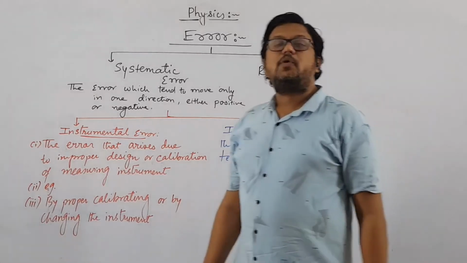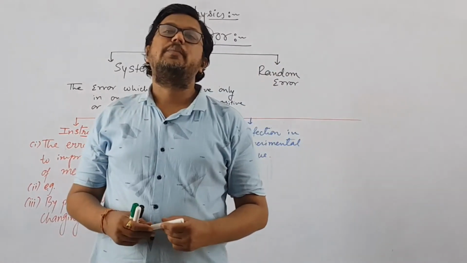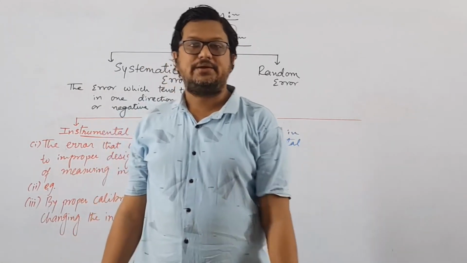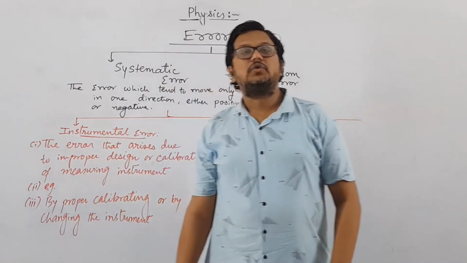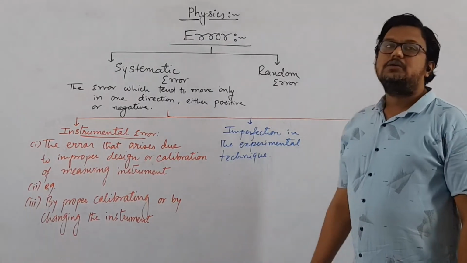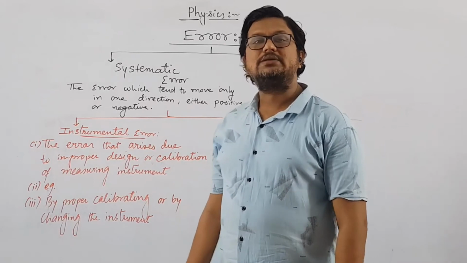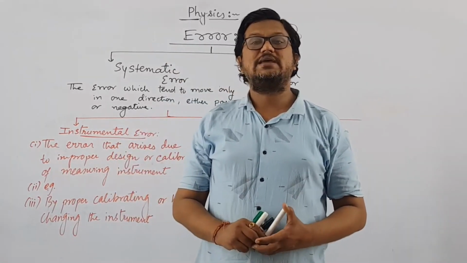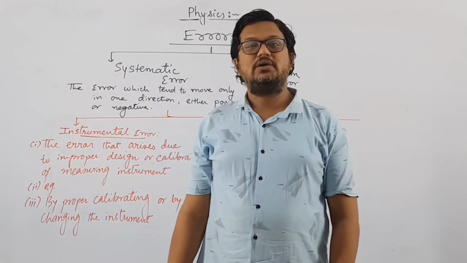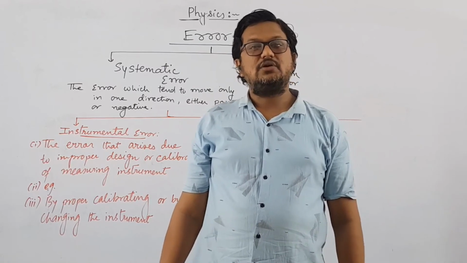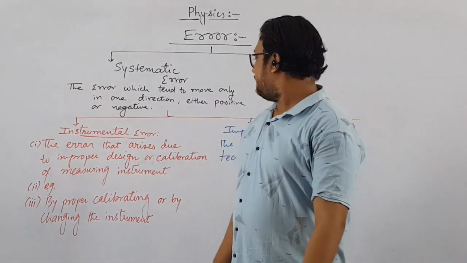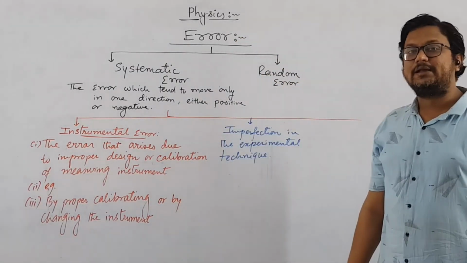That is, we do not know the proper technique or the proper method to perform an experiment, and that experiment will always have some kind of error, or you will always introduce some error in it. This kind of error is known as error due to imperfection in technique or procedure for performing that experiment. You can give the example of a thermometer: if you want to measure the body temperature, then the thermometer must always be kept in proper contact with the human body. If that thermometer is not in proper contact with the body, then it will always give us a temperature lower than the actual value. So that is an error, and that error is due to imperfection in the experimental technique.